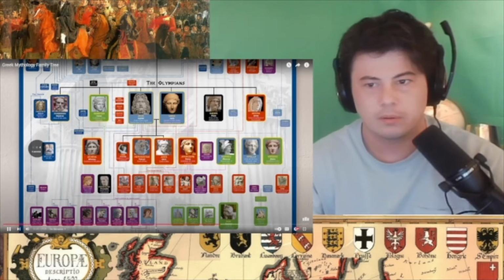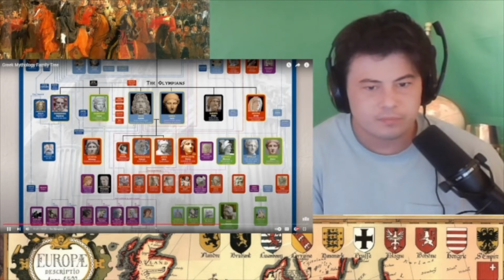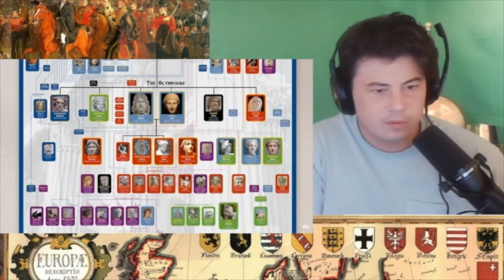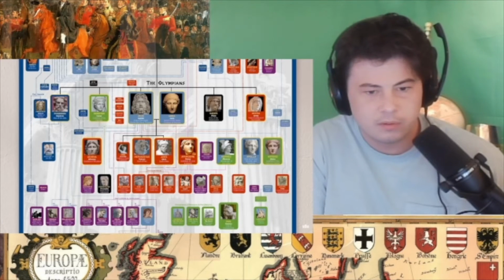Twelve of Zeus's children are also included in order to come up with the number 12. In fact, Hades is not included in the 12, so there are actually 7 of Zeus's children who are considered to be main Olympians, so that we get that perfect number 12.